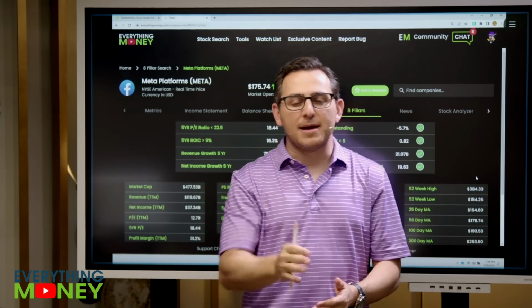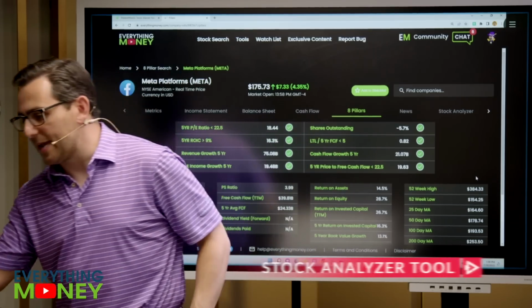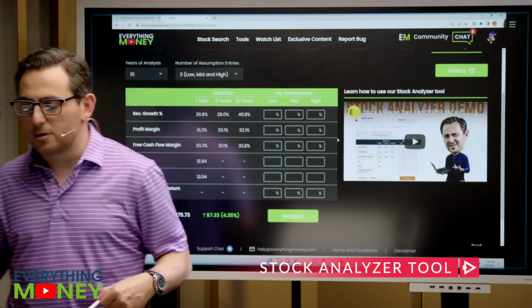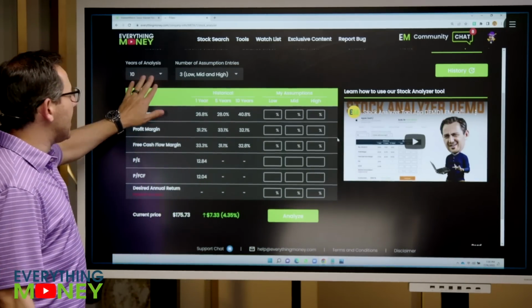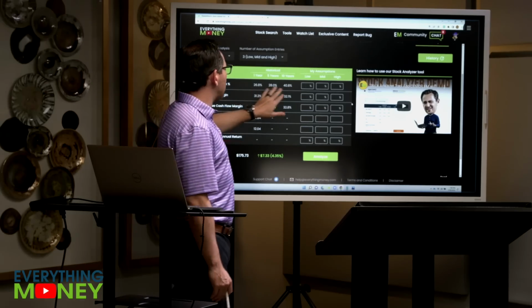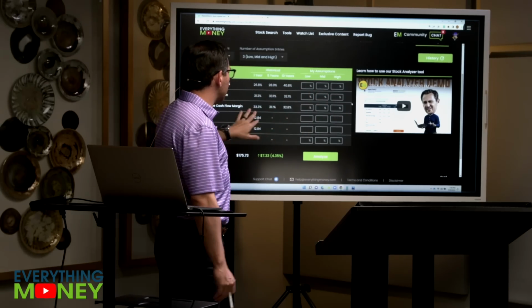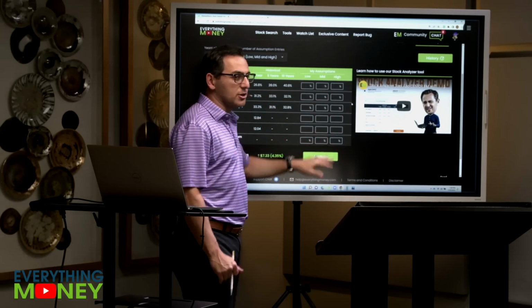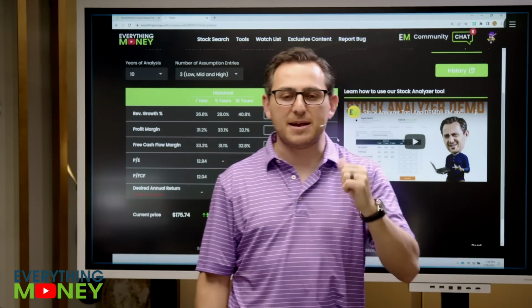But now let's get back to Meta and what we pay for it. So let's go to our stock analyzer tool. In our stock analyzer tool, I'm going to do a 10-year analysis. My goal is to put in my revenue growth numbers, my profit margin, free cash flow margin, my multiples, and my desired return to figure out what to pay for the stock today based on those numbers.